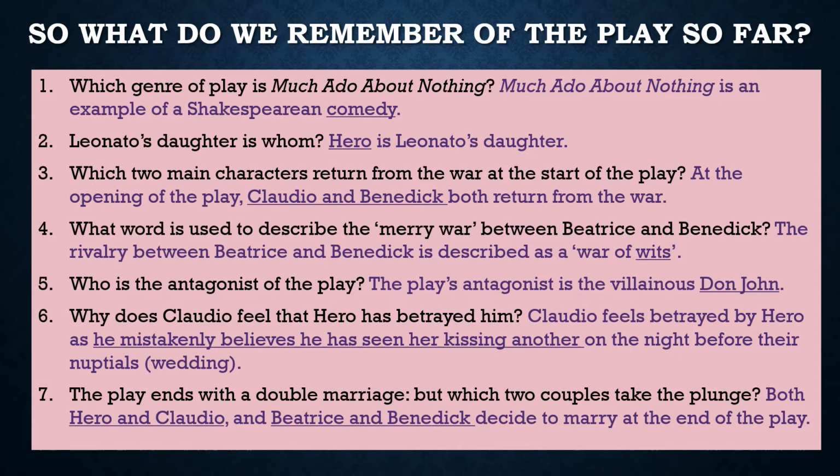The antagonist of the play is, of course, the villainous Don John. The little trickster, he is always meddling and trying to cause a bit of uproar. Claudio feels betrayed by Hero as he mistakenly believes that he has seen her kissing another on the night before their nuptials, which is of course another word for wedding.